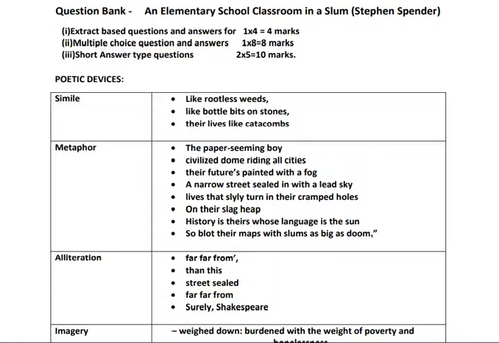Next, a narrow street sealed in with a lead sky. A narrow street. Where are they living? They are living there where the progress has not taken place, where the development has not taken place. So it's a narrow street, sealed in, and their future is also sealed in within that particular place. And how is the sky? Sky is colored with lead. So the color of the sky is lead. And what does it reflect? Very dull.